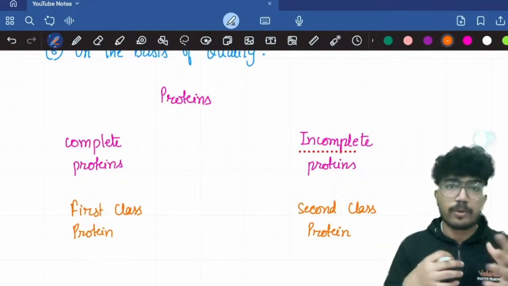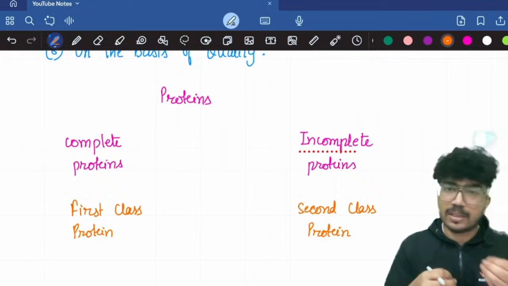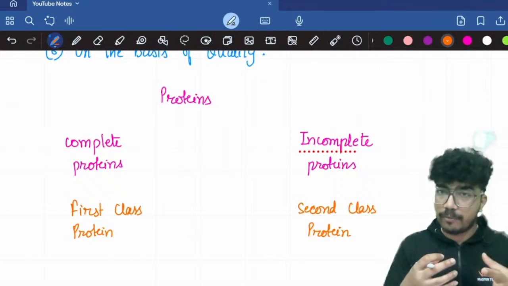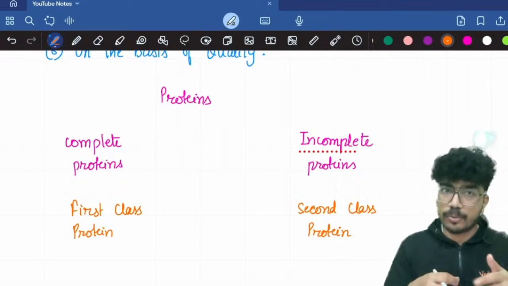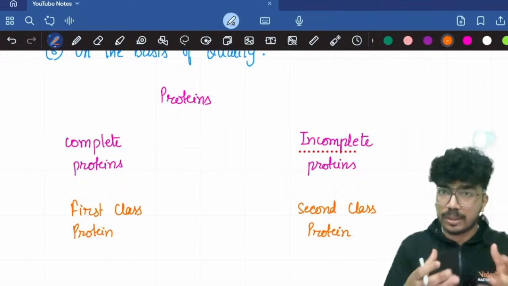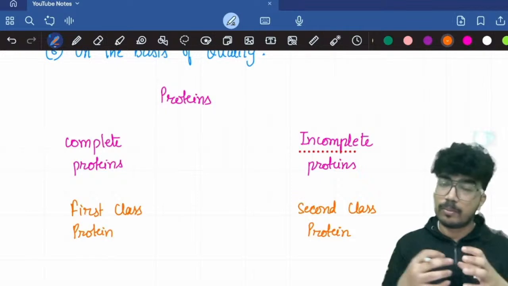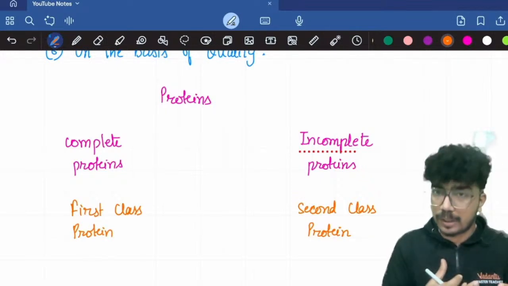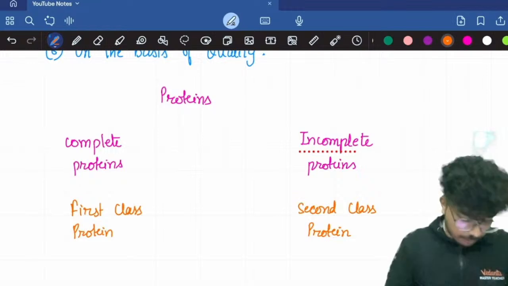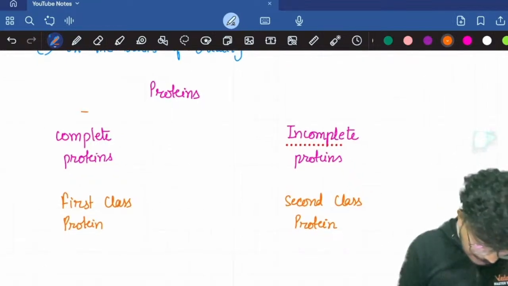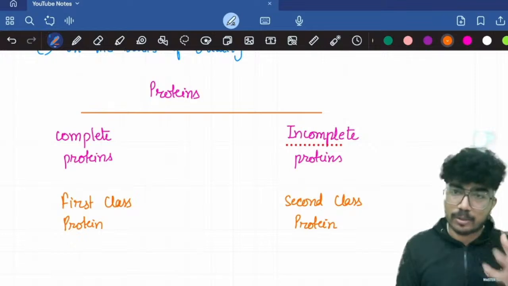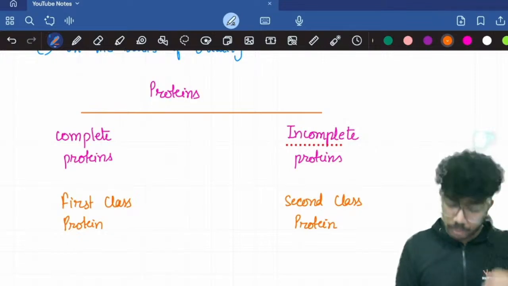The proteins from the animal sources, right? Meat, chicken, fish, egg. The proteins that you're getting from here are going to be the first class protein or complete proteins. Whey protein is a complete protein. But the protein that we get from plant sources, the plant proteins, I should say, are the incomplete proteins. That's why doctors advise that we should add dairy products. Why? Because dairy products are derived from the animals and they have the complete proteins.